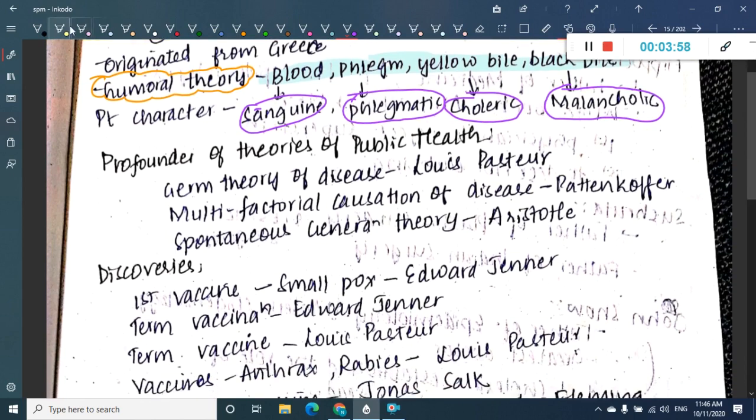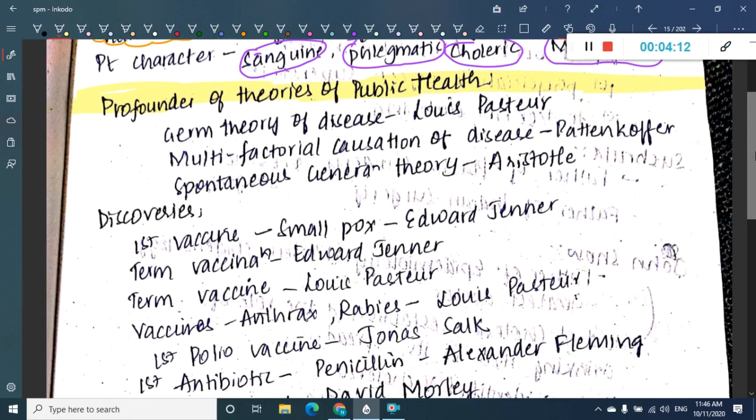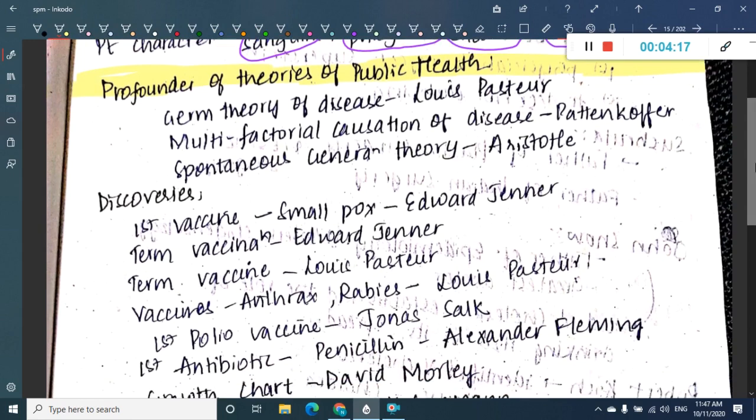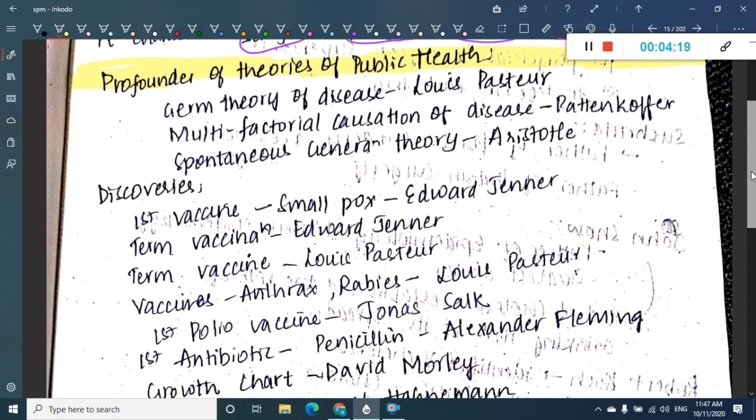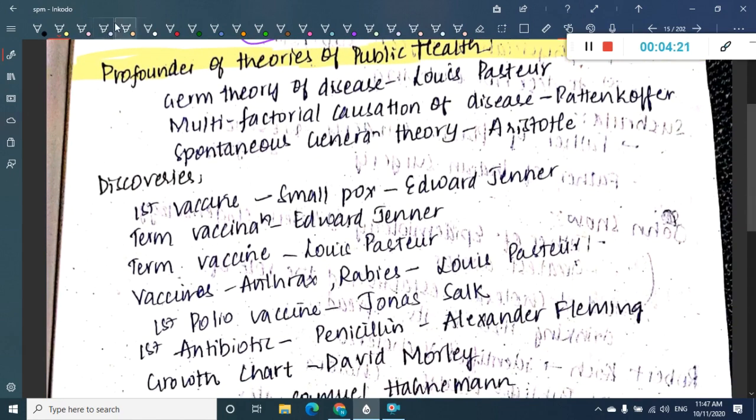Then we have to see some scientists' names who are the founders of theories of public health. First, the germ theory of disease is given by Louis Pasteur. Multifactorial causation of disease is given by Pettenkofer. Spontaneous generation of disease is given by Aristotle.